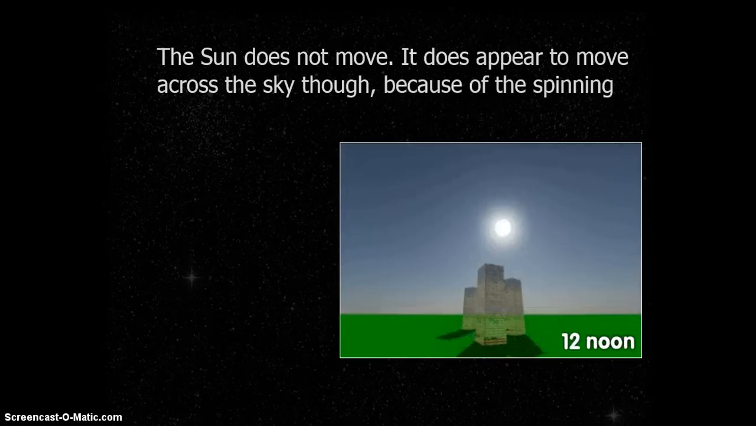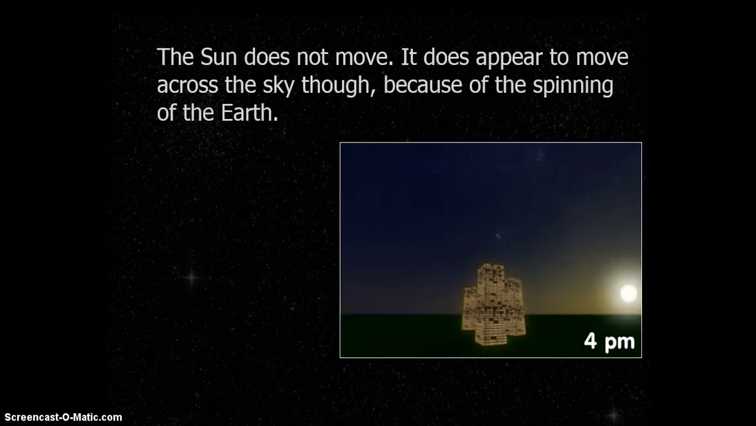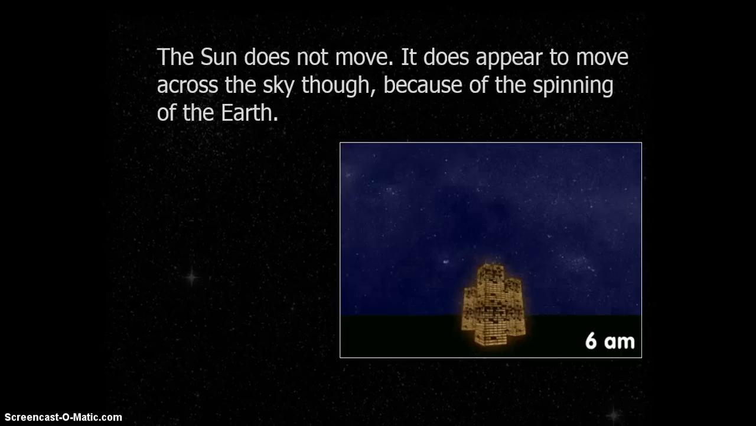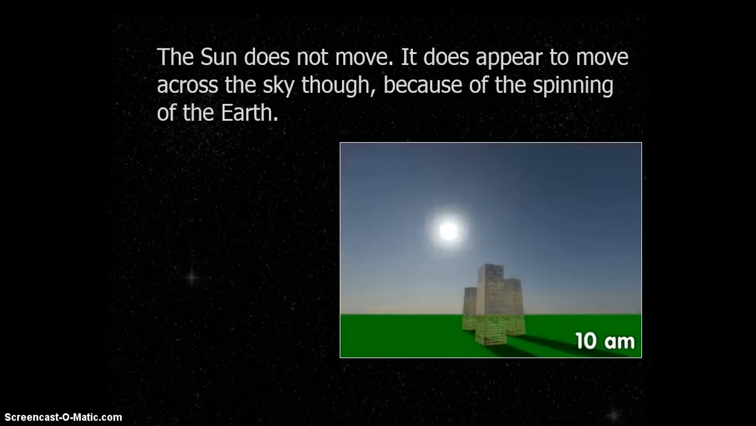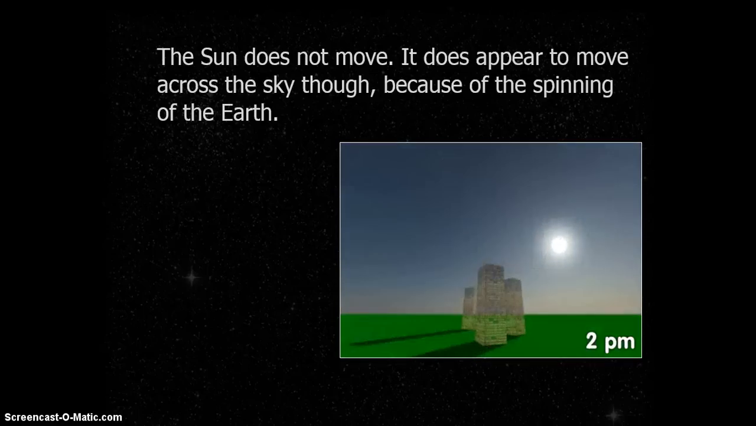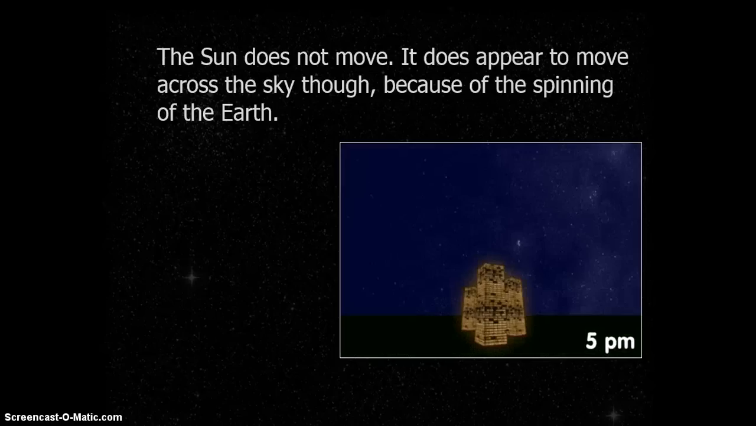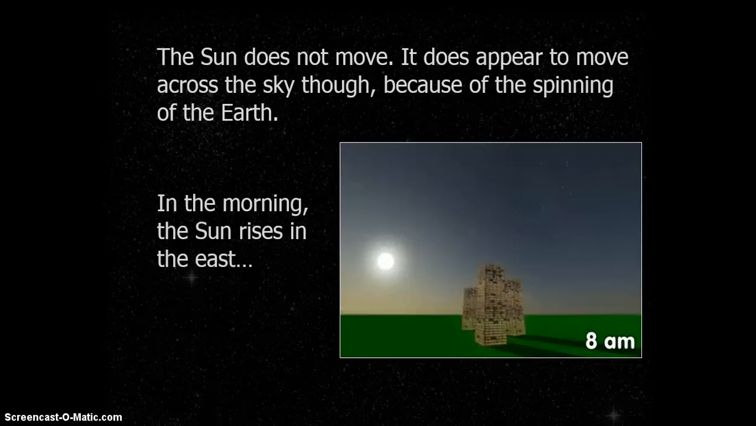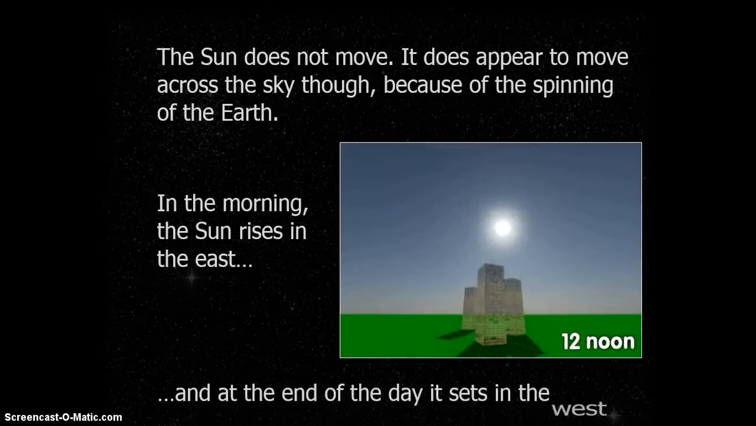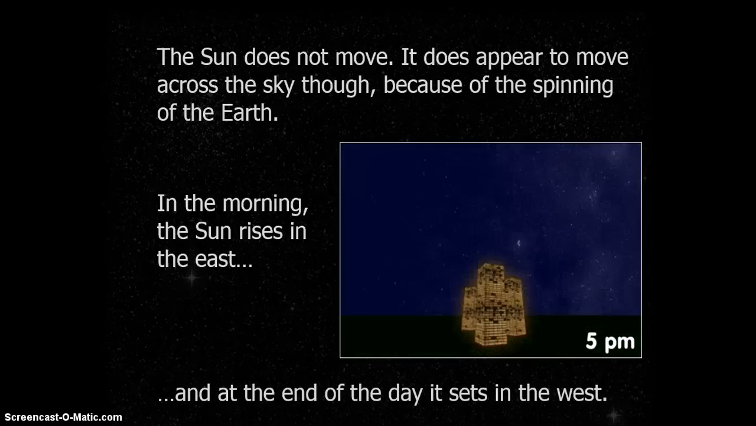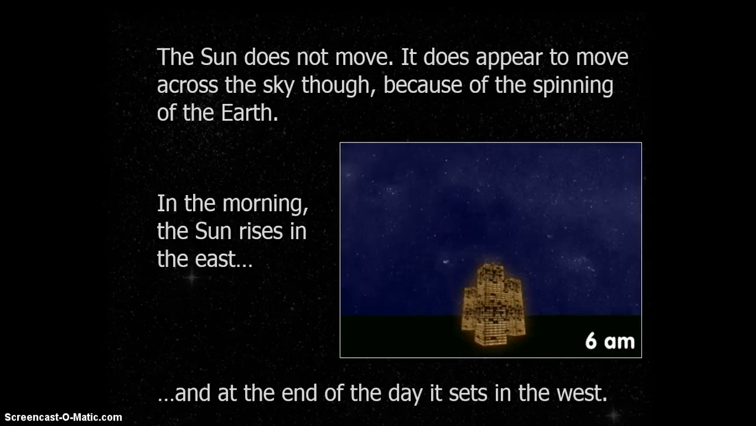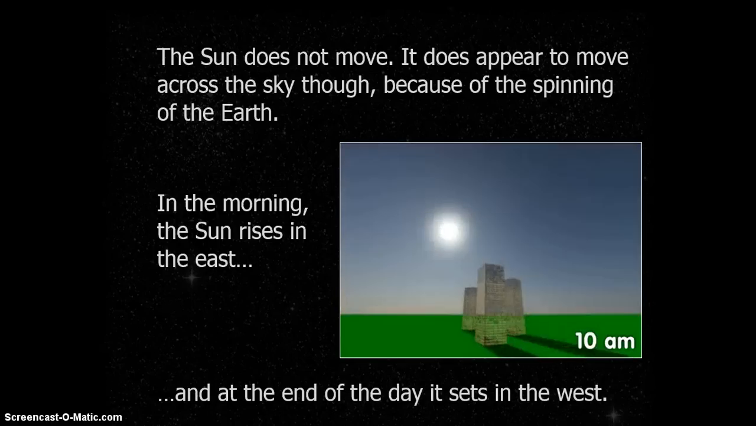The sun does not move. As we know, it's a star. It does appear to move across the sky, though, because of the spinning of the Earth. But again, the sun is stationary. It is staying in one place. Just the planet is moving. In the morning, the sun rises in the east, and at the end of the day, it sets in the west. And you can see the picture there showing that representation.